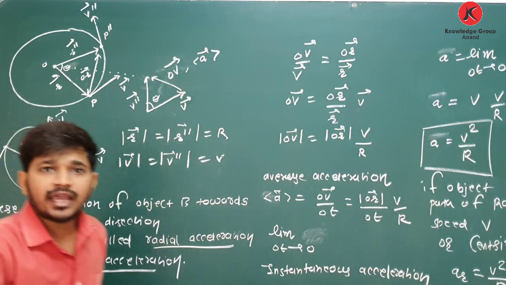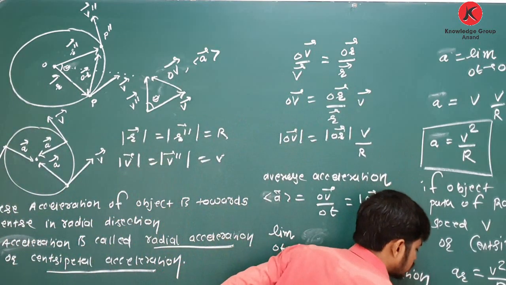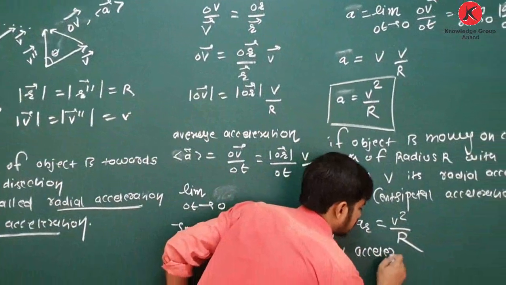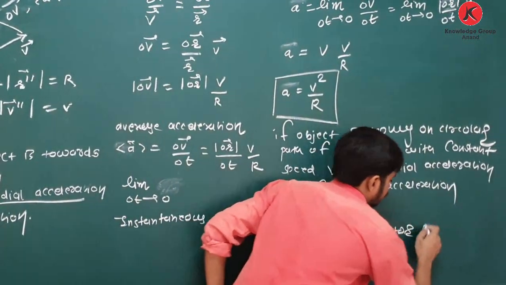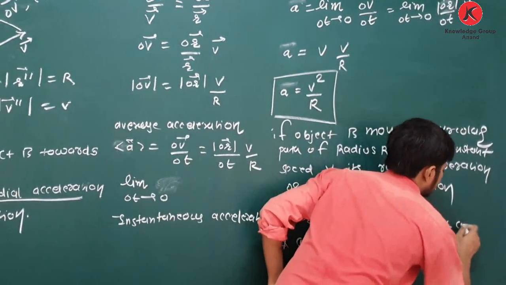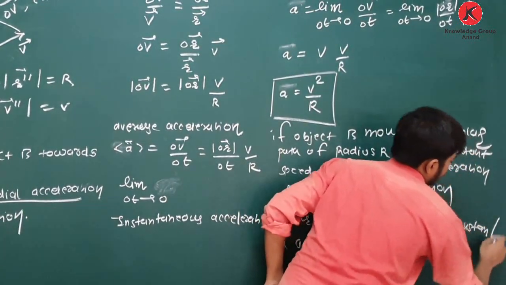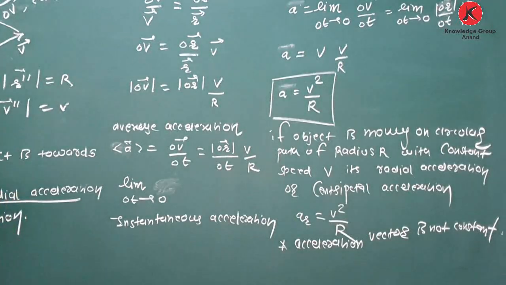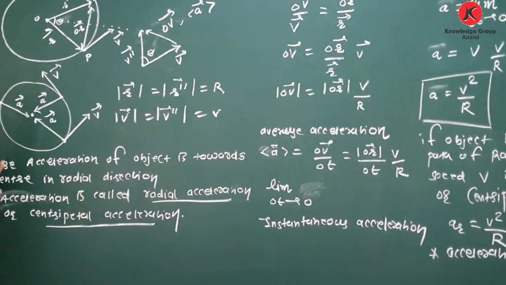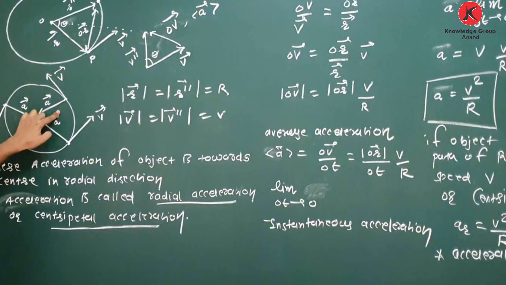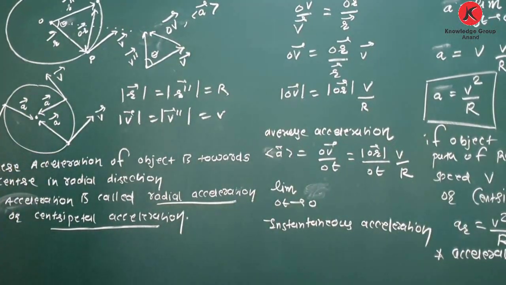So the acceleration vector is not constant. This point you have to remember. The magnitude of acceleration is constant, V square upon R, but the acceleration vector is not constant.